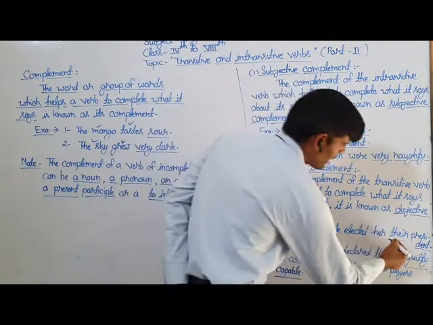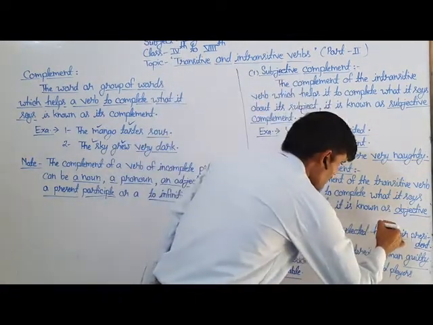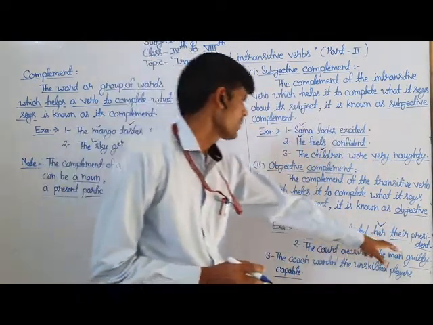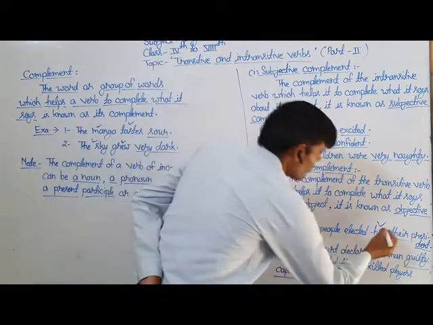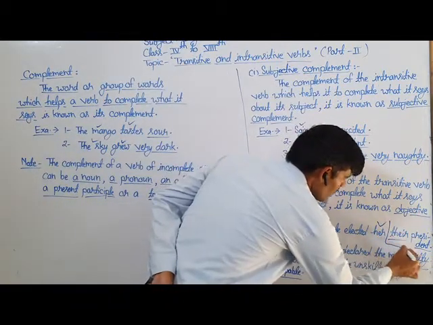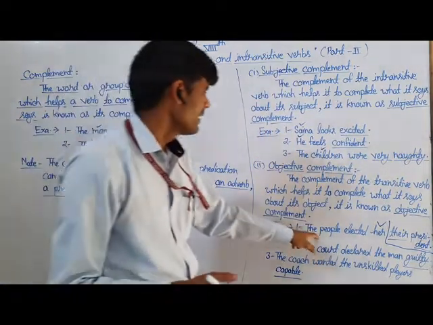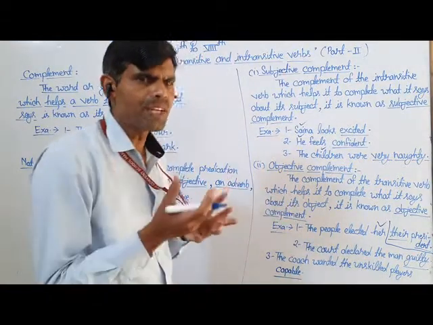Here the underlined words, their president, give additional information about its object, her. So it is known as an objective complement. And if we remove this particular group of words from the sentence, then the sentence loses its complete meaning.